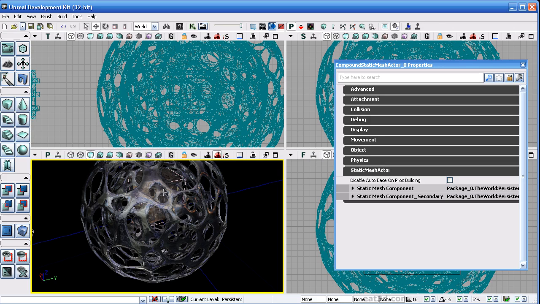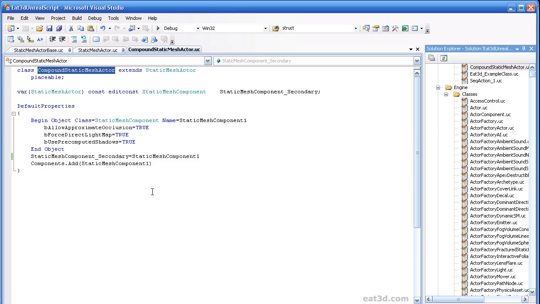The compound idea of a mesh is not implemented by default in Unreal for good reason, because there's other complications with it, but it kind of is a good example of how you can simply extend an existing class. And in this case, in just a few lines of script, you've got something totally new: a placeable object with two renderable instances in it. Yeah, so that's kind of it.